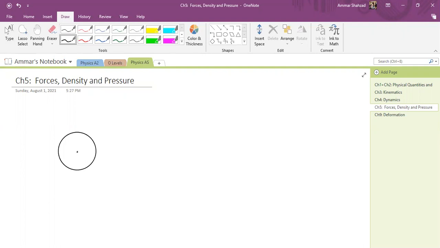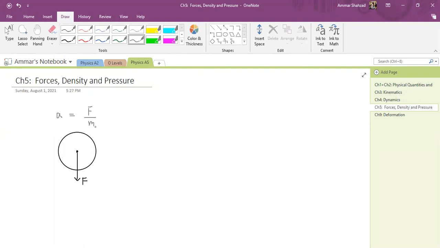Let's say you have this figure, this ball in the center, and you apply a force F on it in this direction. This F is going to produce an acceleration, and the acceleration will be equal to F over m, right?